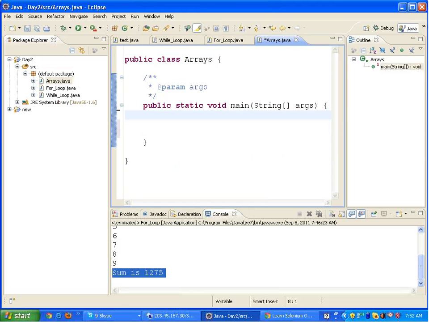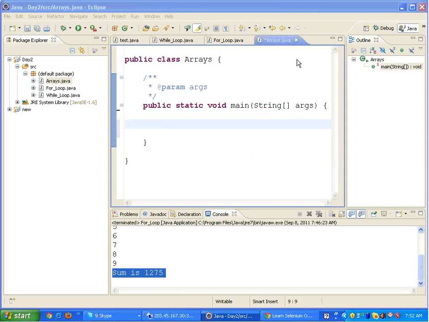Right. Okay, now what is an array? Array is something which can store multiple variables together. For example, I have to store 10 names. Okay, or giving you a practical example, suppose I am testing my application and I search on internet for a flight between two stations.